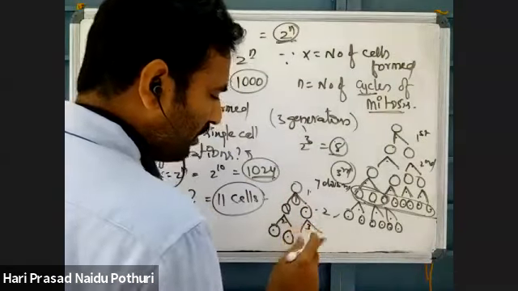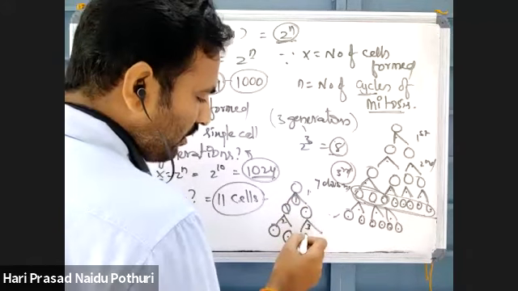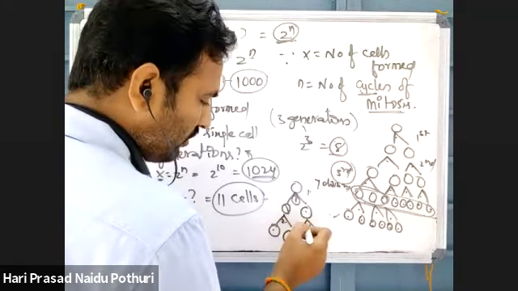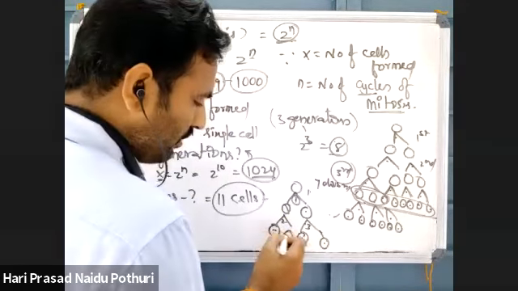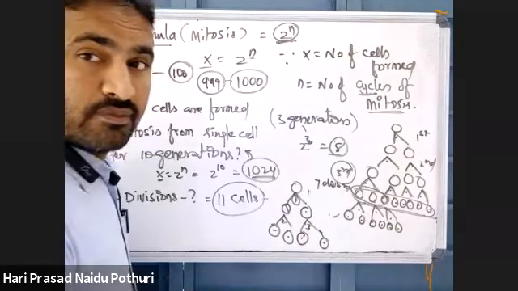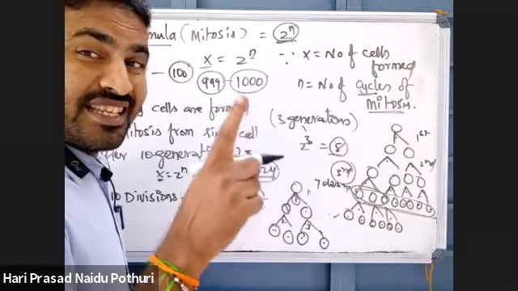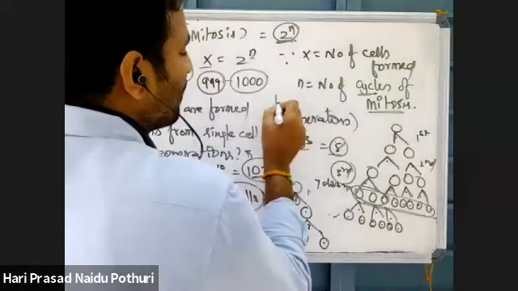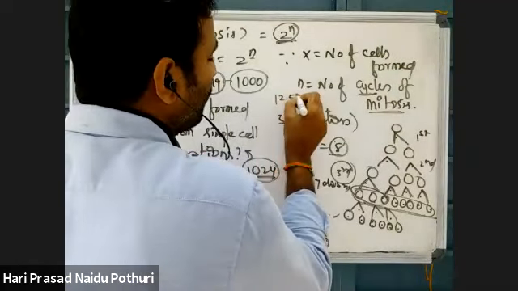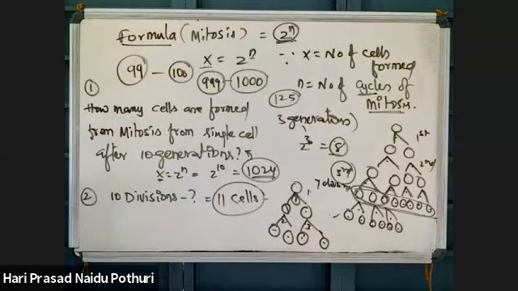Suppose here one more division, the third division. Third division means here 1, 2, 3, 4. By each division, there is an increase in the number of cells by 1. Suppose, how many mitotic divisions are required to produce 125 cells? How many mitotic divisions are required to produce 125 cells means? Sir, 124 divisions.